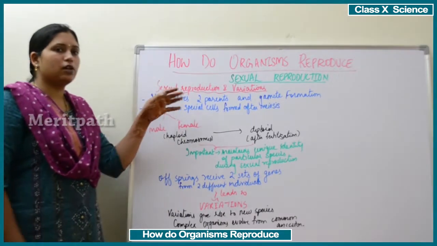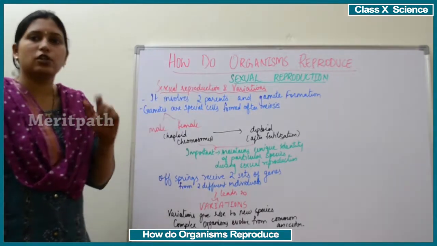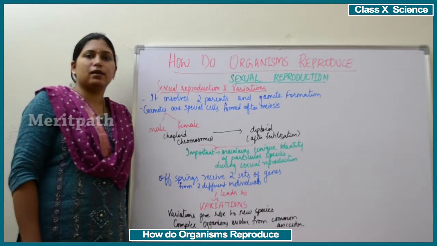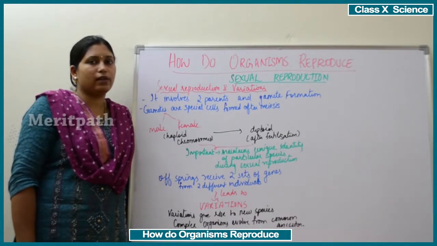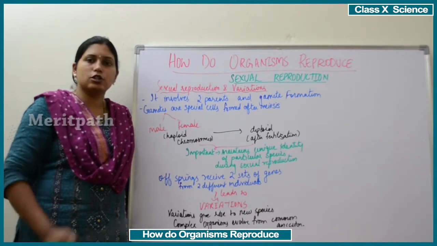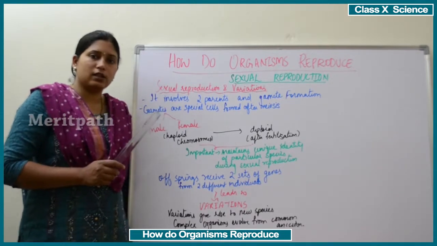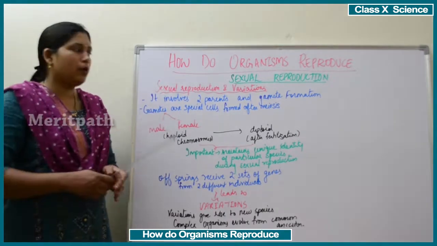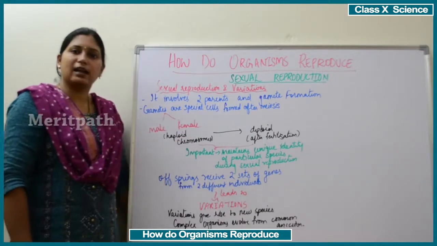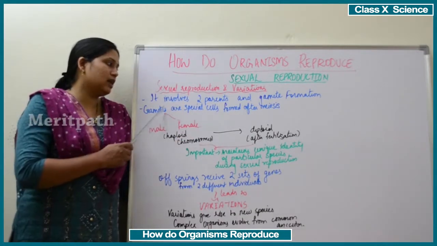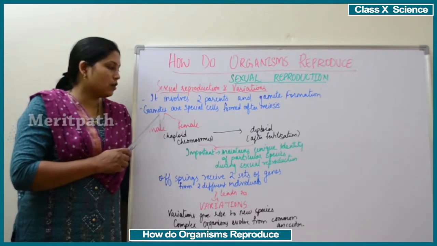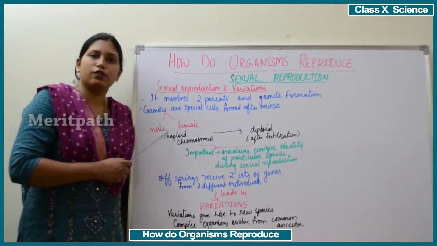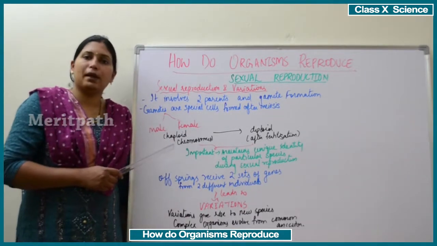Sexual reproduction involves two parents, and gamete formation is also there. Here, the male gonads are known as testes and the female gonads are known as ovaries. The testes produce sperms and the ovaries produce eggs. Gametes are special cells which are formed after meiosis. Meiosis is cell division, right? So after the cell division, gametes are formed. These gametes are of two types, male gametes and female gametes.